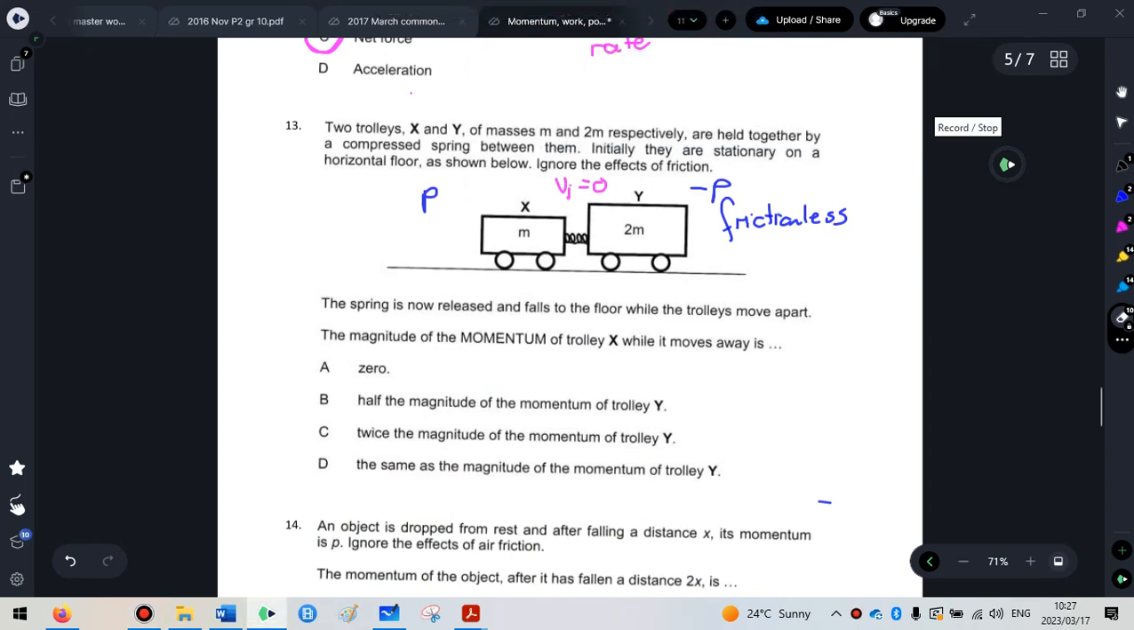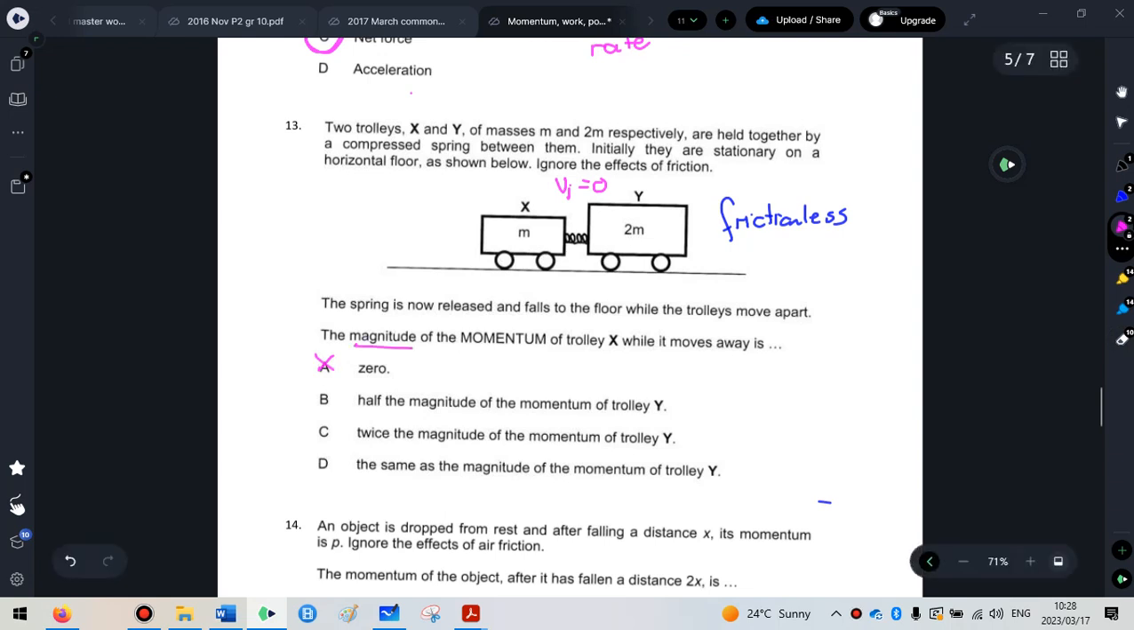Then question 13, it says two trolleys X and Y of masses M and 2M respectively are held together by a compressed spring. Initially they are stationary on a horizontal floor. Then the spring is now released and it falls to the floor and the trolleys move apart. The magnitude of momentum of X while it moves away is, and then they compare it to Y's momentum. So it can't be zero.